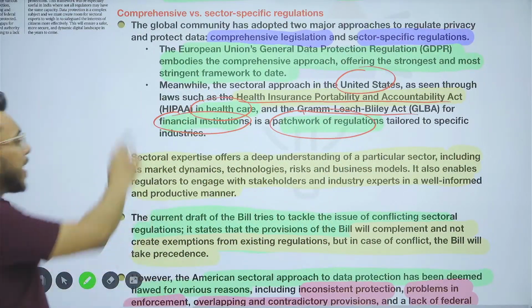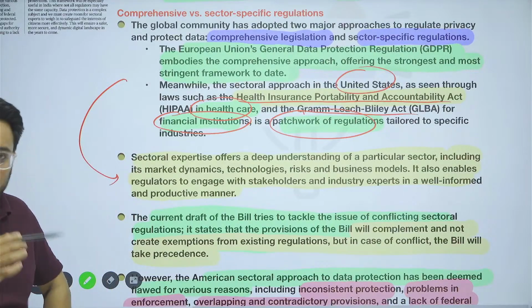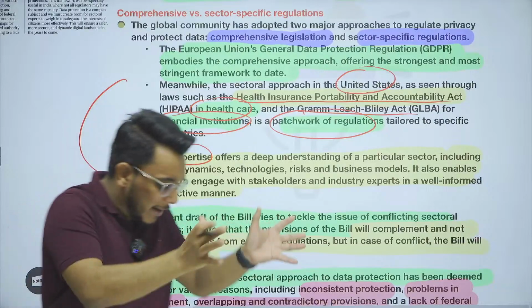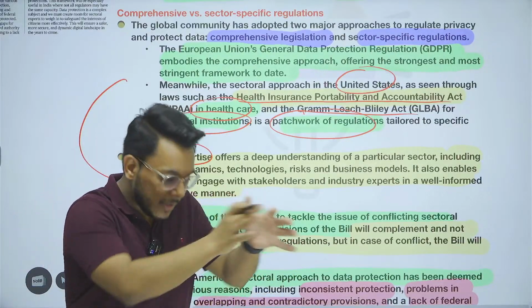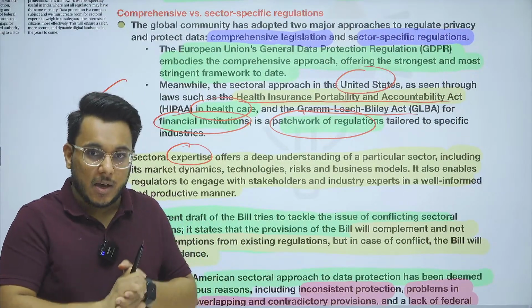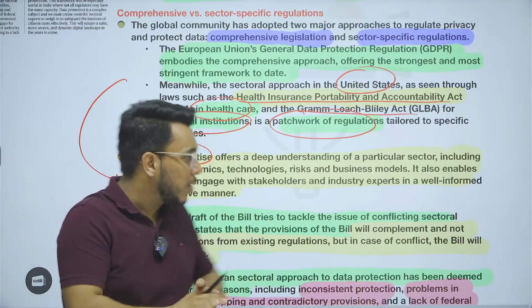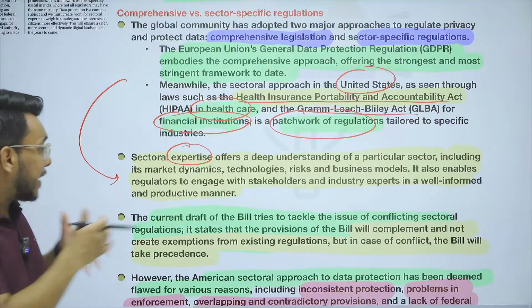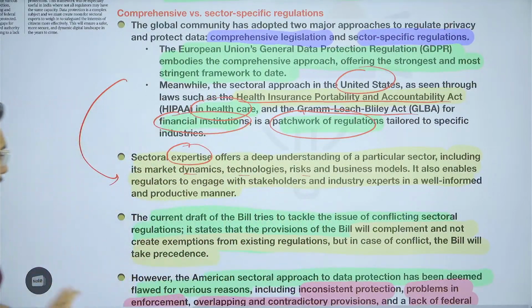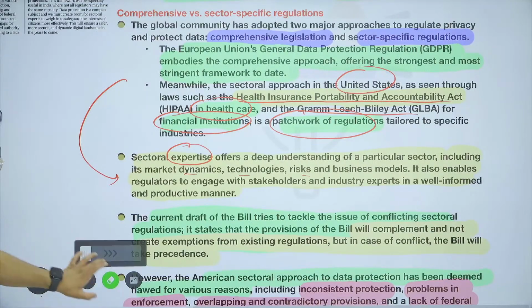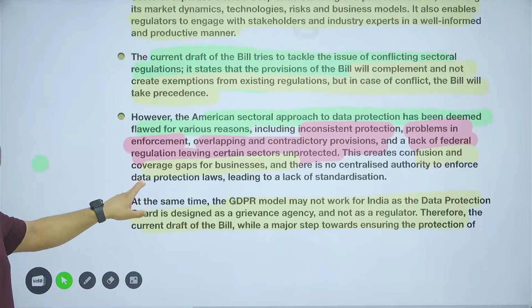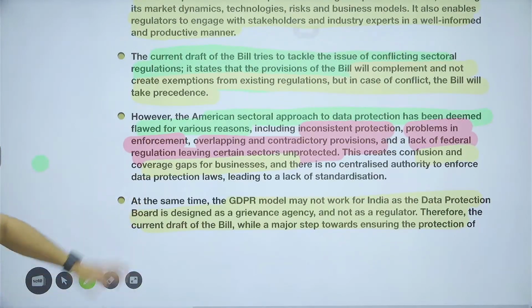Now, sectoral regulation provides expertise when you are regulating one sector, and if a regulator is expert in that particular sector, they can understand deep nuances. Okay, and they can effectively regulate that particular sector. They can understand market dynamics, technologies, and risks better. Fine, this is something. Now, but guys, it has certain problems also. We'll discuss that.